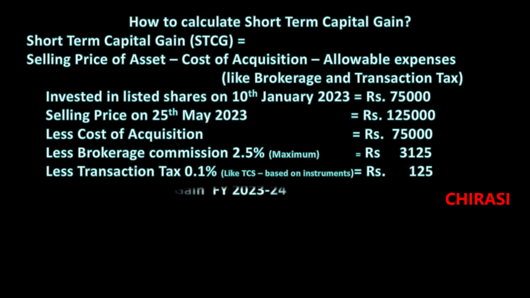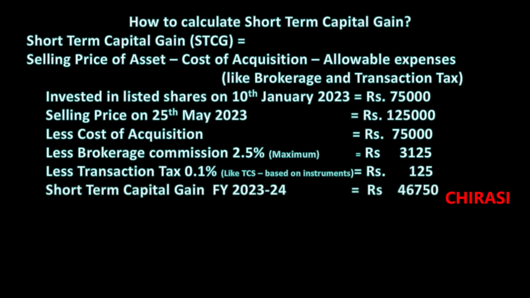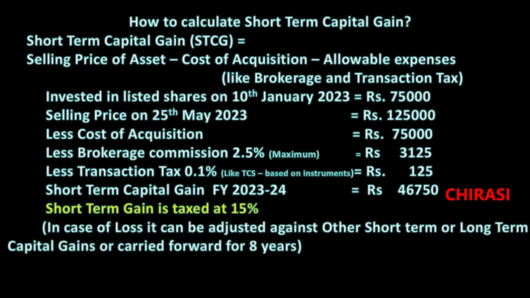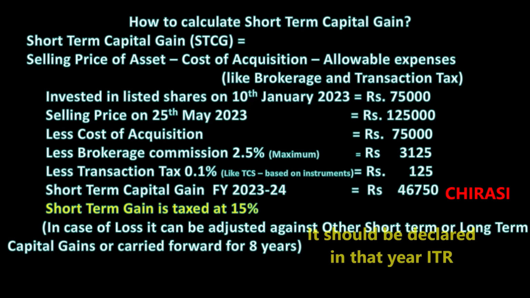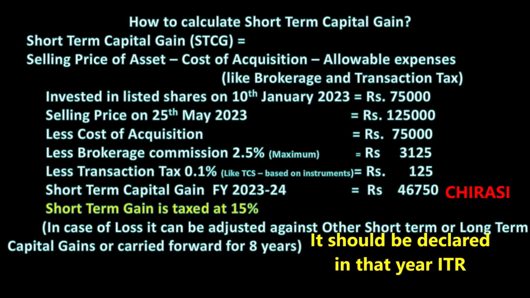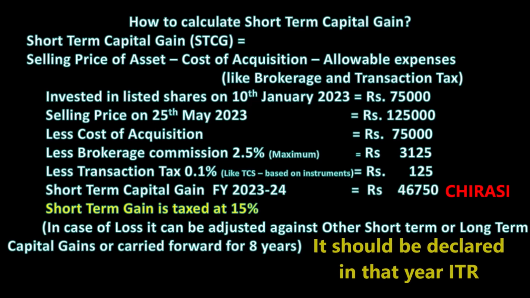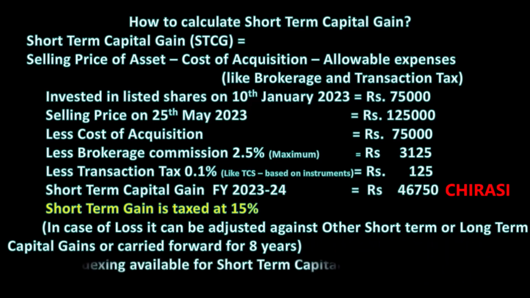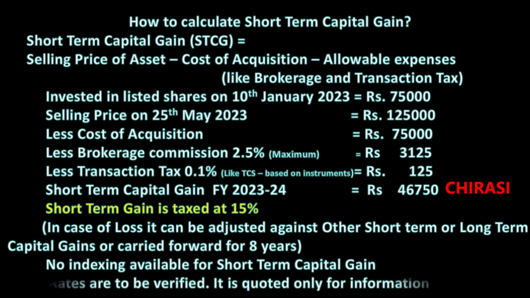So the short-term capital gain for the financial year 23-24 is the resulting amount, and this short-term gain is taxed at 15%. In case of loss, it can be adjusted against other short-term or long-term capital gains or carried forward for 8 years as stated. Please remember, no indexing is available for short-term capital gain. The above example needs to be verified against the latest rates on brokerage commission and transaction tax; here we have quoted the example only for information.